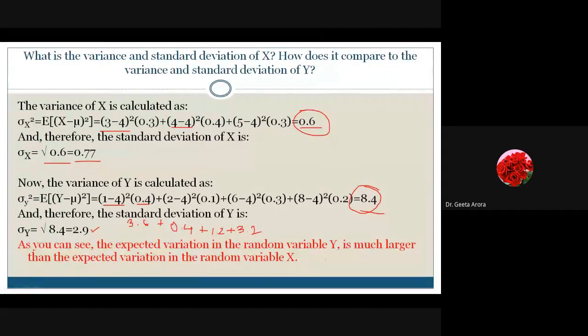Correct? So till now we have calculated the mean. To calculate the mean, we have seen different formulas, how we can use the expected values, and now we have seen how we are getting the variances and the standard deviation.